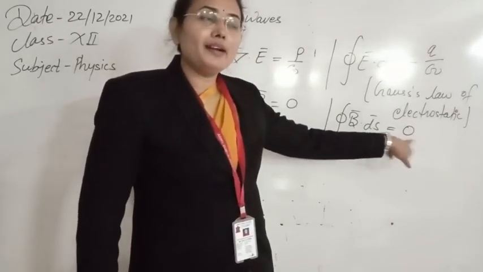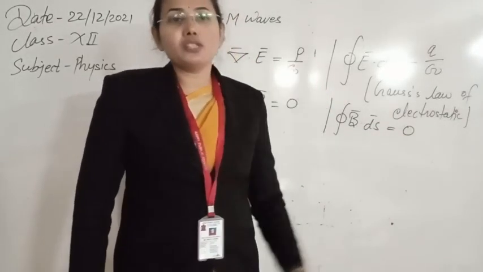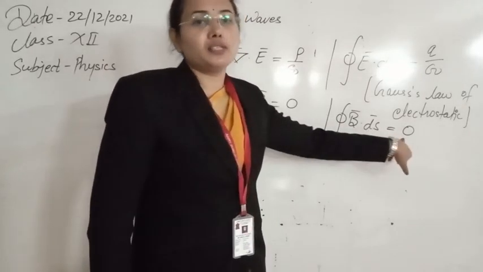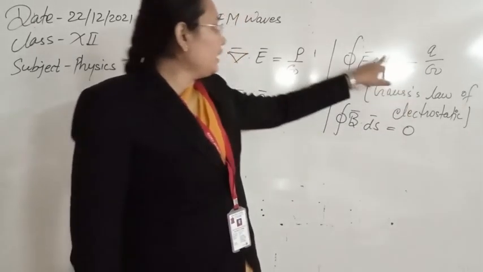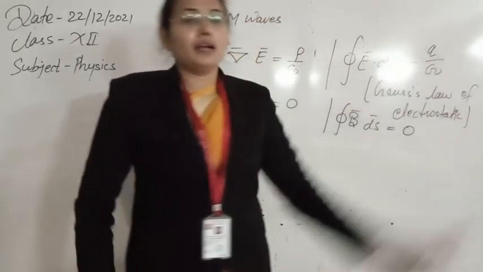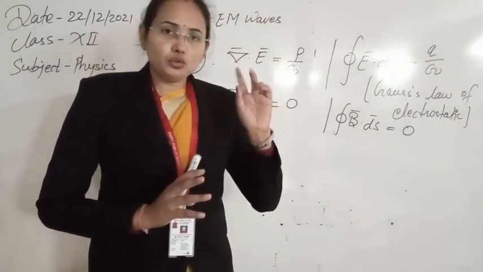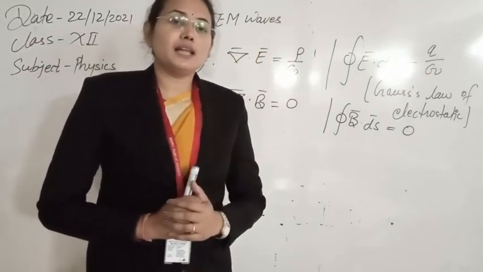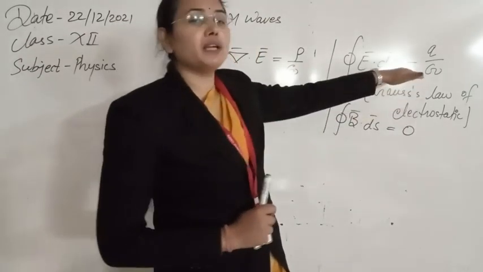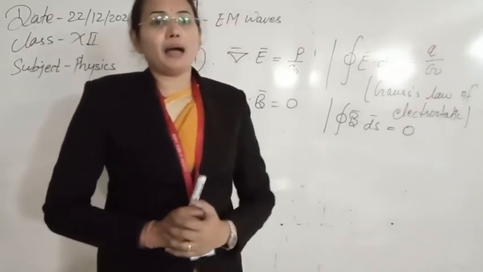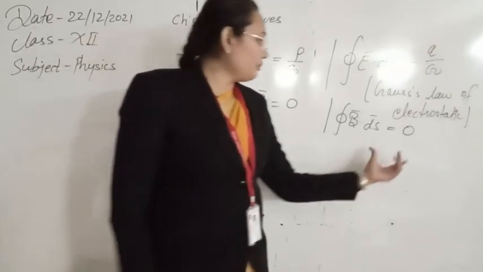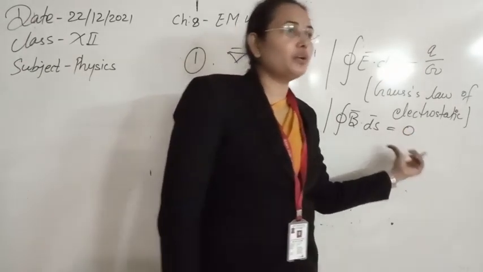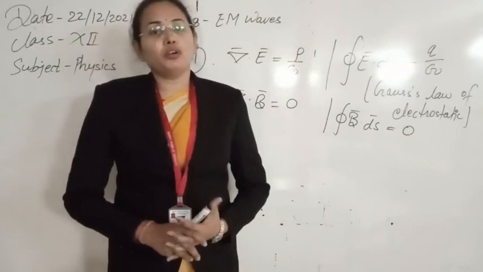If a dipole, with two poles of opposite nature, exists, the enclosed charge will always be 0. Similarly, if you have a surface over which two charges q and minus q are there, the net charge will be 0. So this will also become 0 for this kind of dipole system. That kind of dipole system applies to the magnet. So this equation is showing that the magnetic monopole does not exist.